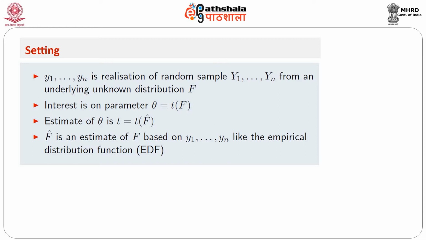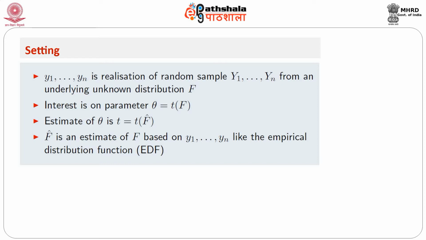Here theta hat = t = t(F hat), where F hat is an estimate of F based on the data y1 to yn. If F is unknown, an estimate of F can be the empirical distribution function F hat. We will explain the empirical distribution function later, but assume for now that there is an empirical distribution function F hat which is an estimate.